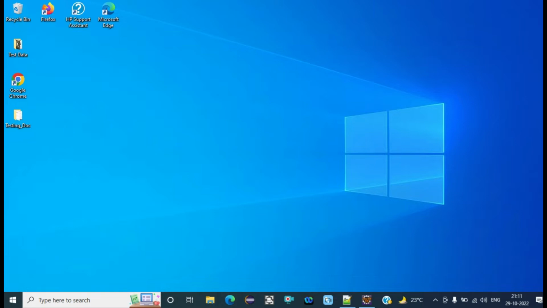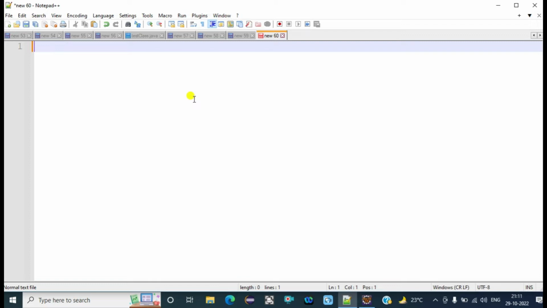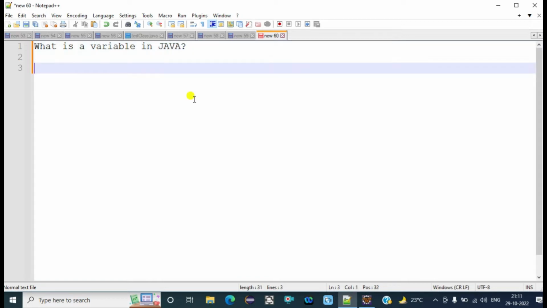So today we are going to discuss different variables inside Java. So the topic for today is what is a variable in Java. Okay, so inside Java basically there are three types of variables.